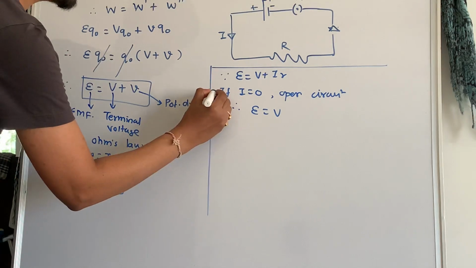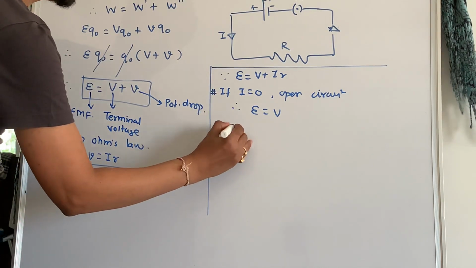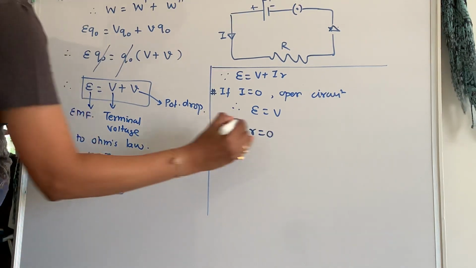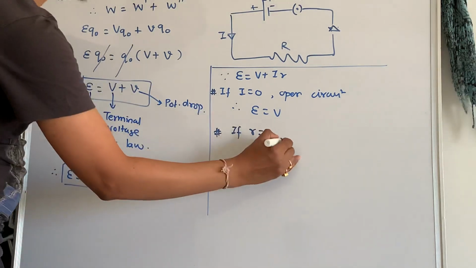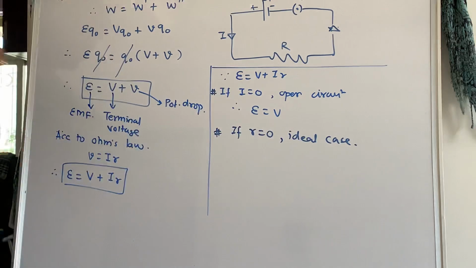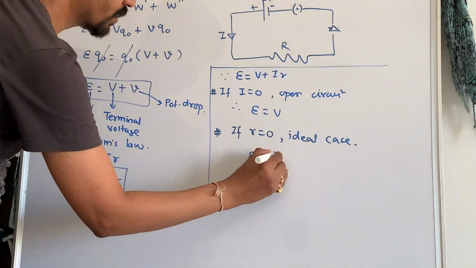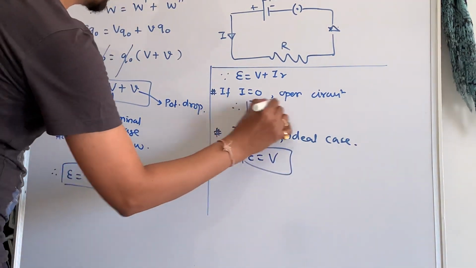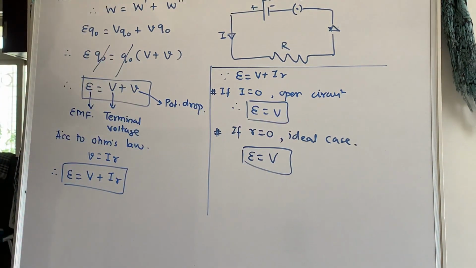Now second case, if r is equal to 0, but this is your ideal case. This is not practically possible. There is no cell whose internal resistance is 0, and then only E is equal to V. So E is equal to V in two cases: one, in case of an ideal cell where internal resistance is 0, and second, where current is 0.